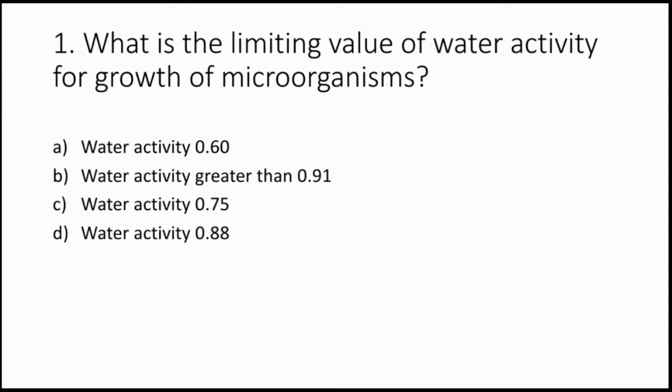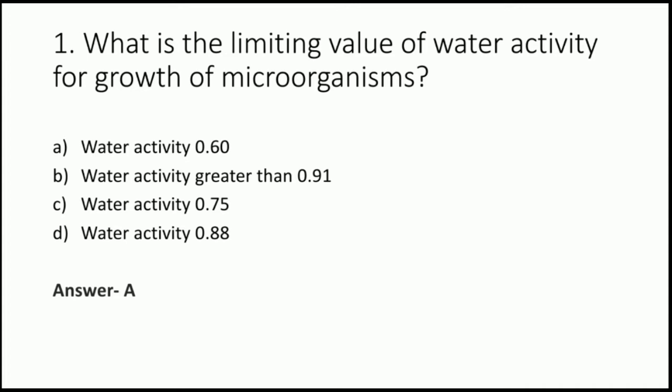So if we want to inhibit the microbial growth, we need to reduce the water activity. We need to reduce the amount of water which is available for microbial growth, and that is why the question asks what is the limiting value of water activity, meaning what is the limit to which we need to reduce the water activity to inhibit the growth of microorganisms. So the answer to this question is option A, that is water activity 0.60. If we reduce the water activity to 0.60 or below, then there will be no microbial growth in